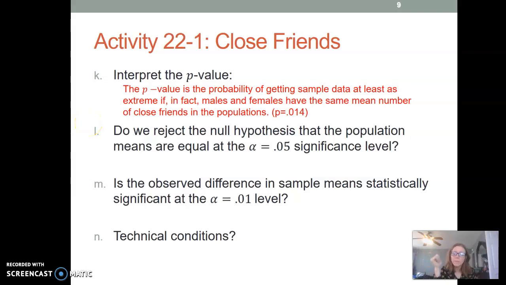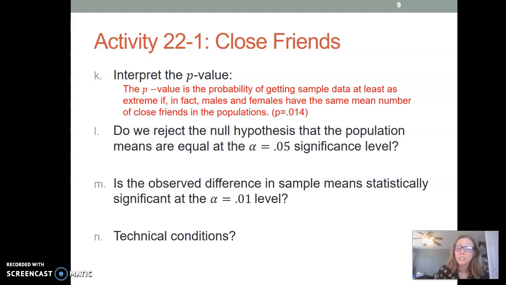So now that you've had time to think about these questions, let's interpret that p-value. That p-value is the probability of getting sample data at least as extreme as the one that we got, if in fact males and females had the same mean number of close friends in the population. So our p-value, that probability, was 0.014. So it's pretty small. It's a little bit more than 1%, right?